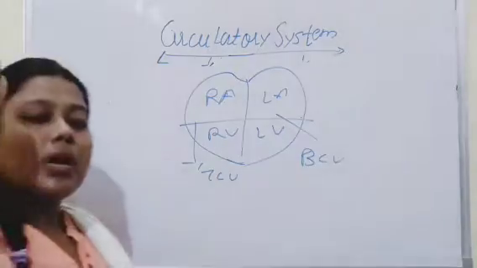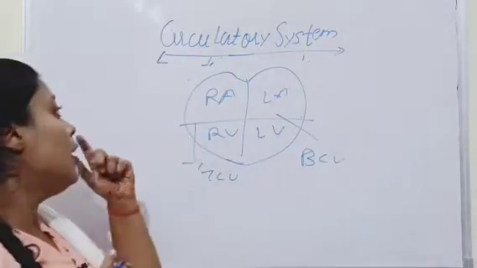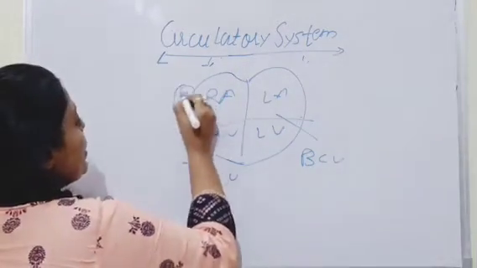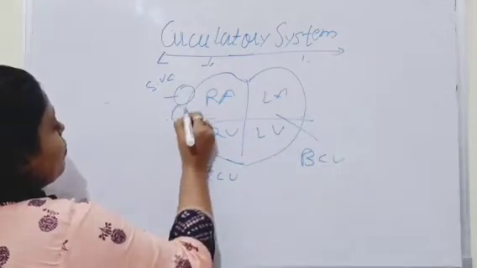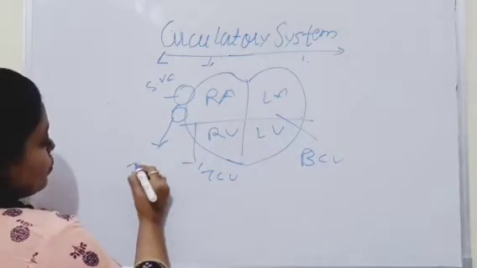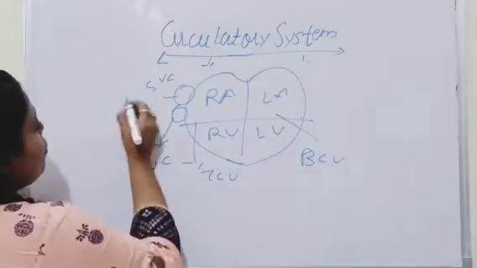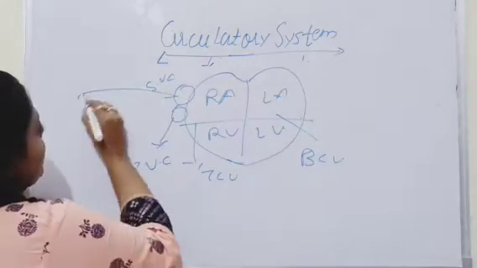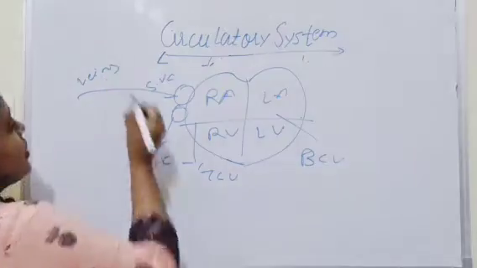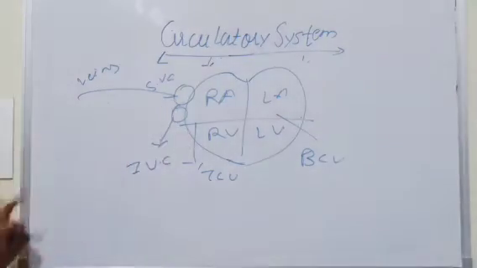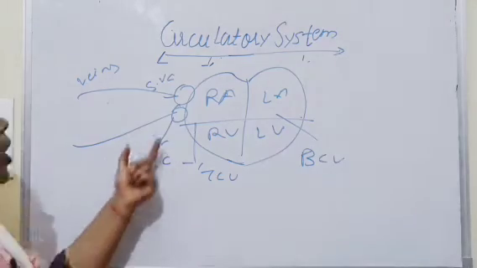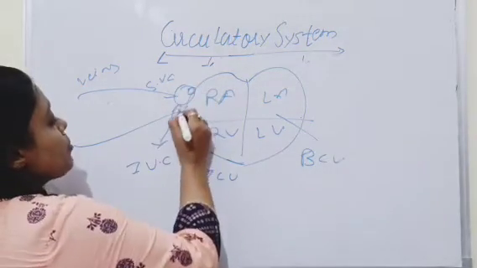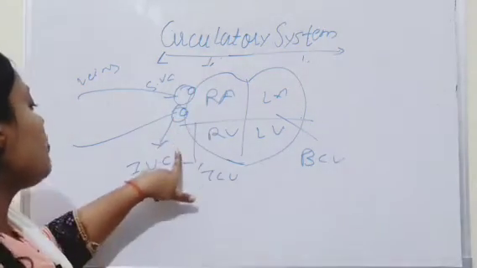From the upper part of our body, blood reaches the superior vena cava, and from the lower part of our body, blood reaches the inferior vena cava through veins. Now there are two valves present in the superior and inferior vena cava.